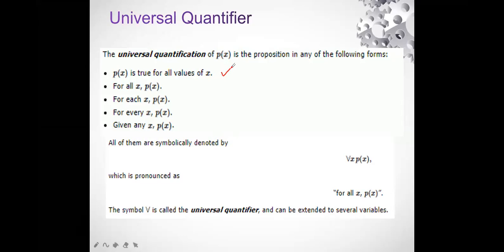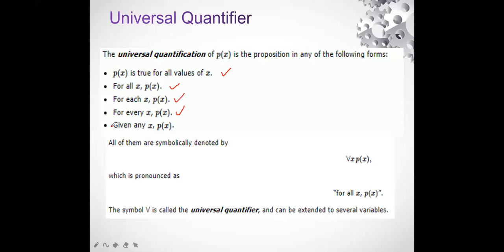That means whenever it is said that all values of x, the px will always be true. For all x, px is always going to be true, the second statement. The third way of writing this universal quantification is for each value of x, px is going to be true. Next, for every x, the px value is going to be again true.